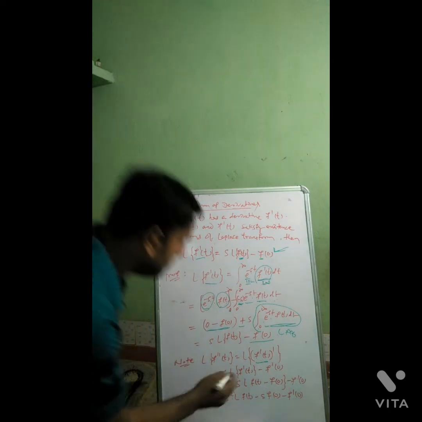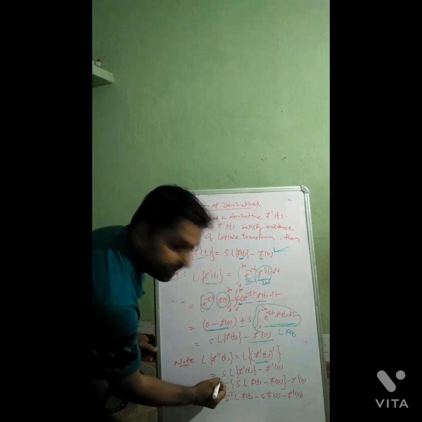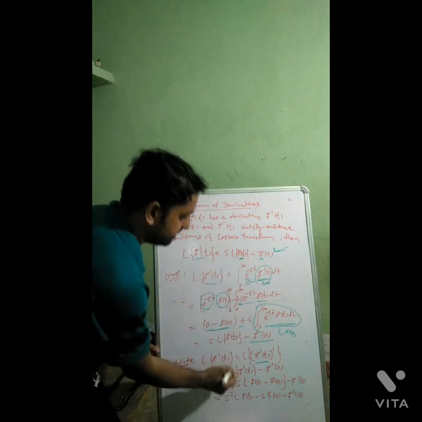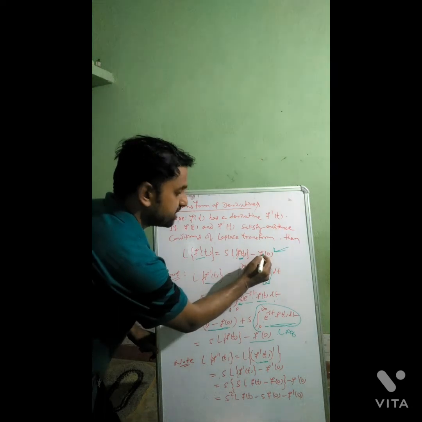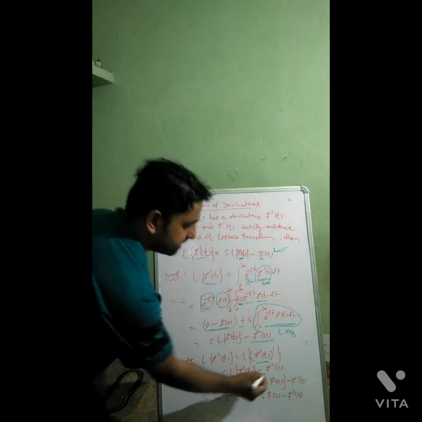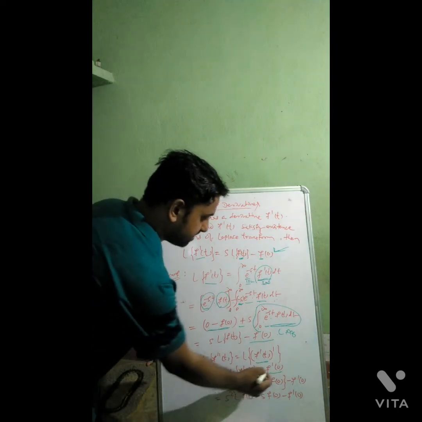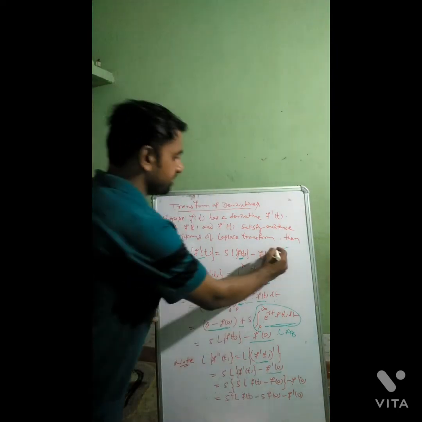So it will be s into Laplace of f dash t, then minus, in place of f we write f dash, so f dash 0. S into Laplace of f dash t minus f dash 0 according to this formula.